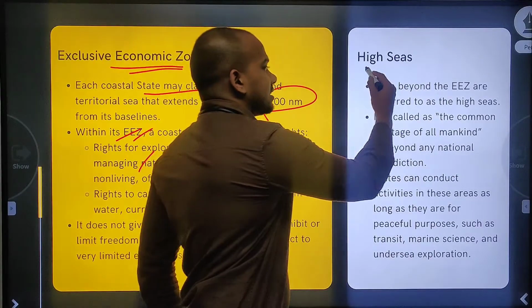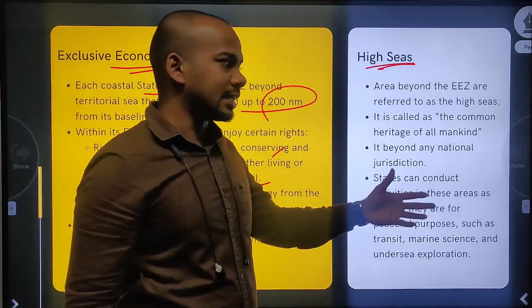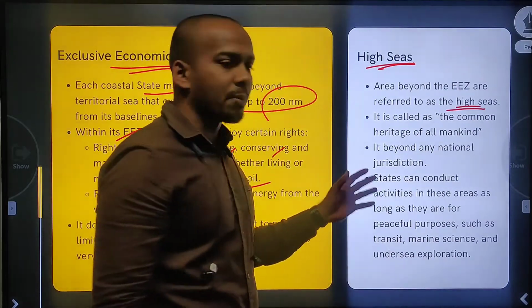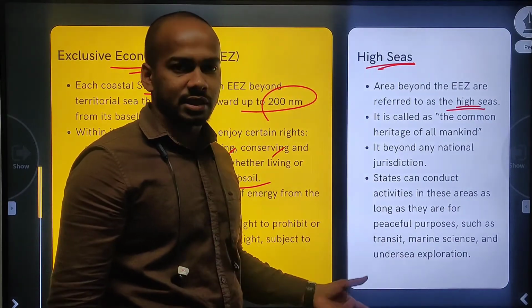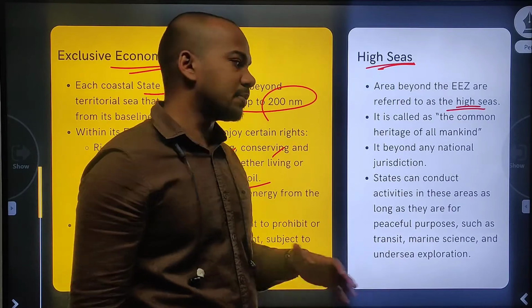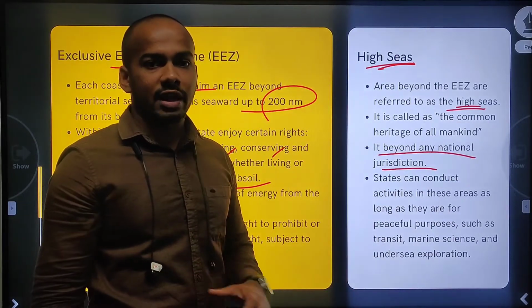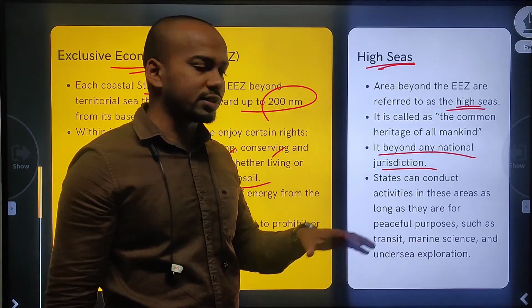Next is the high seas, which is the area beyond the EEZ, that is the exclusive economic zone. That is referred to as high seas. It is called the common heritage of all mankind. Any kind of activity is permitted there as long as it's peaceful. It is beyond any national jurisdiction. No nations, no states have any jurisdiction over this area.